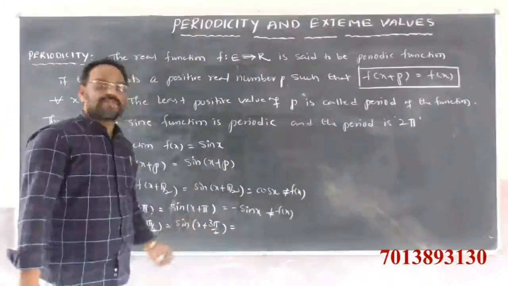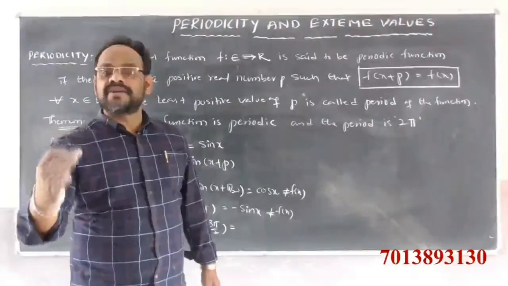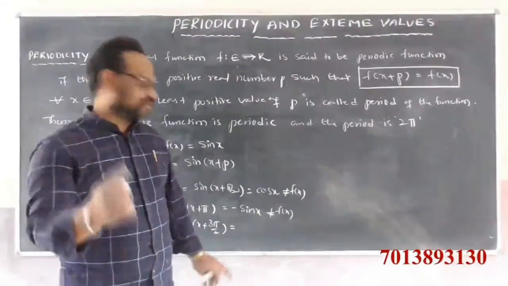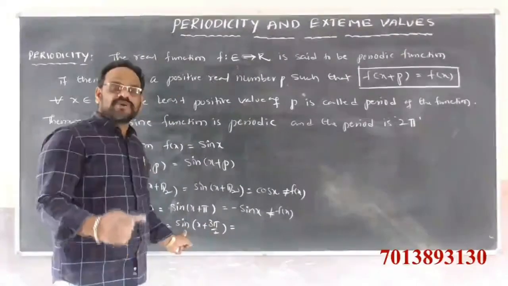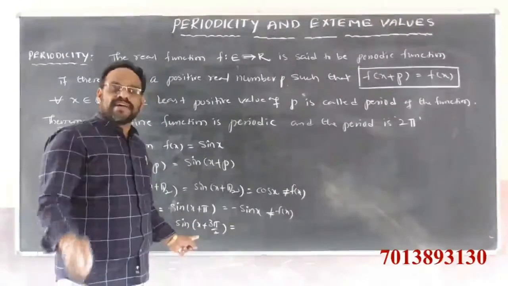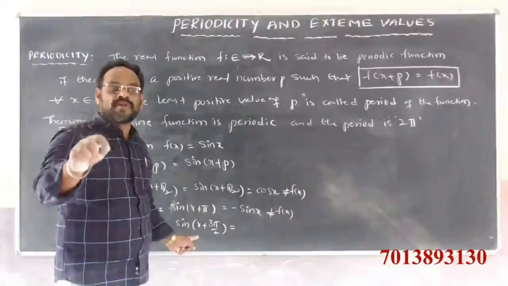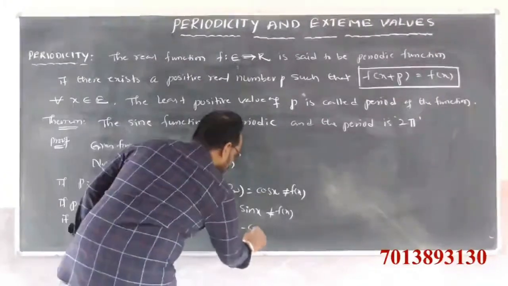Sin of 270 plus theta lies in the fourth quadrant. Since 270 is there, the sin ratio changes to cos ratio, and in the fourth quadrant sin is negative, so we get minus cos x.